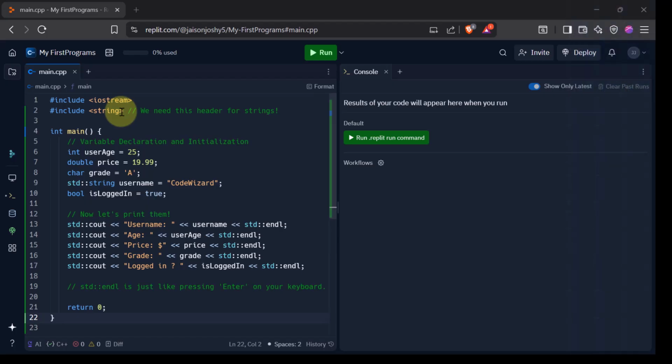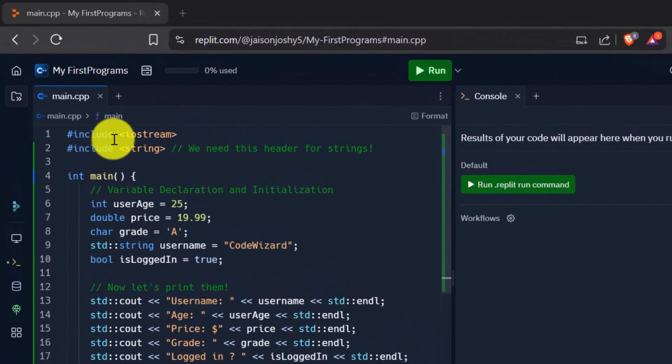Alright, now we come back to Replit, where I have pasted a sample code in order to understand variables and data types. So here, as you see, we have included iostream, which I already explained in the first step. Then we are using something called string here, include string. Now we need this header for making use of strings. That is why we include it separately. Okay, now coming to the main function, remember I told you that every program would have a main function. So this is the main function and the return type is integer.